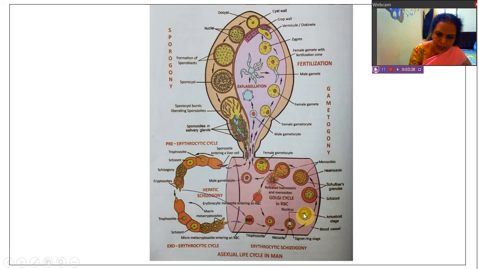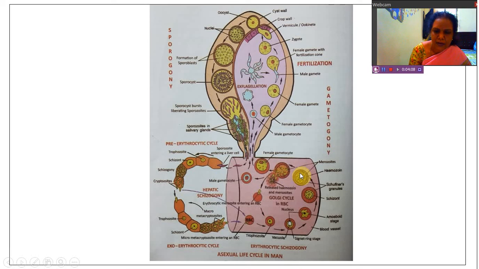So globin part is digested and heme part is converted into crystalline hemozoin granules, which are present inside the RBC. And the RBC increases in size. This is called as hypertrophy. It is one of the effect of parasite on the host. The host cell has become large in size, which is called hypertrophy. And RBC has got dots on the surface, which are called as Schuffner's dots, which are the antigens of the parasite. Schuffner's dots are considered as antigens of the parasite.